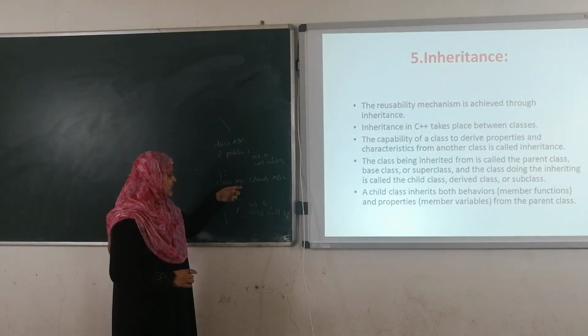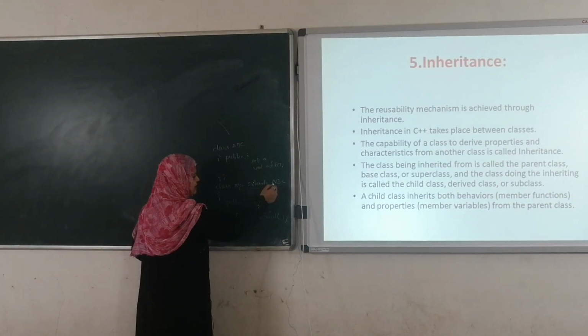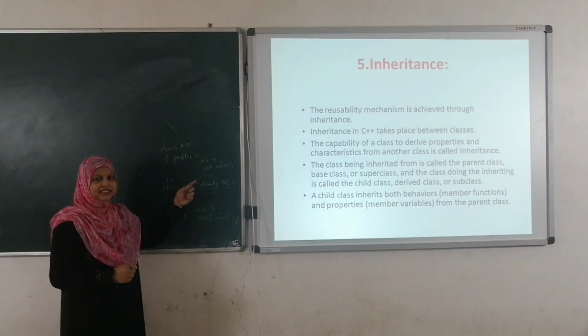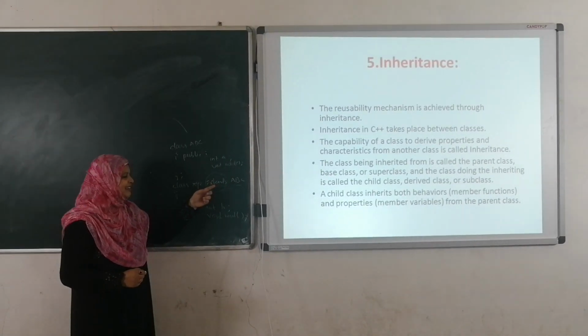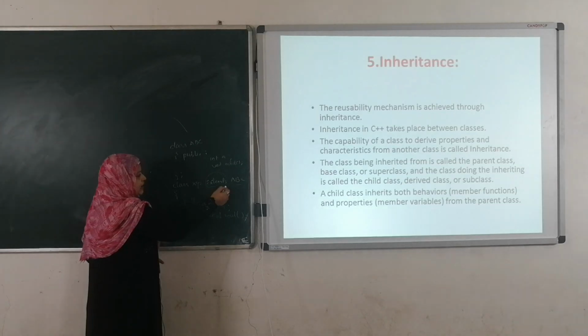Here class XYZ extends ABC. Extends is the keyword to perform inheritance.